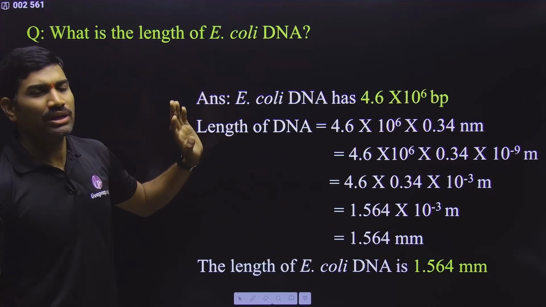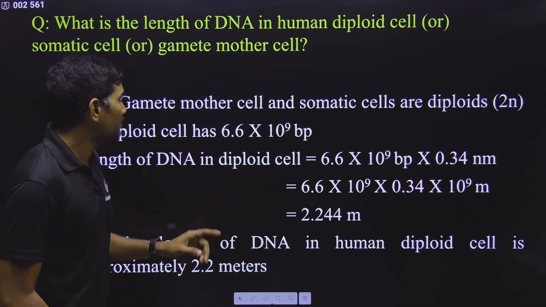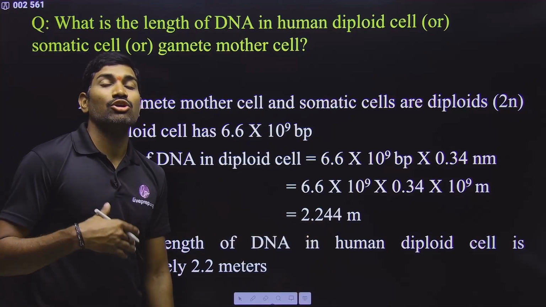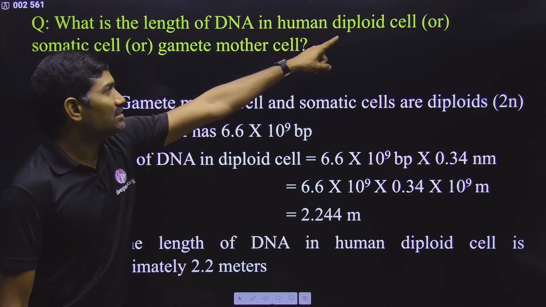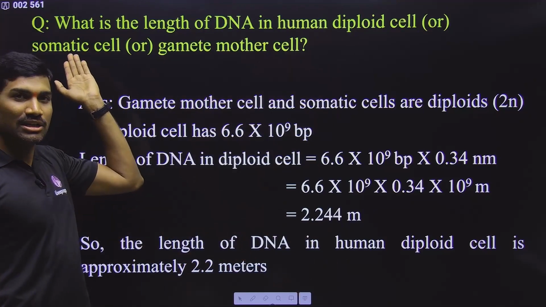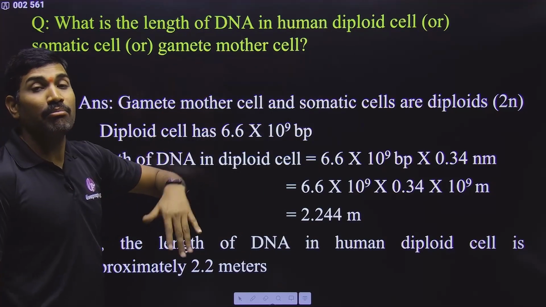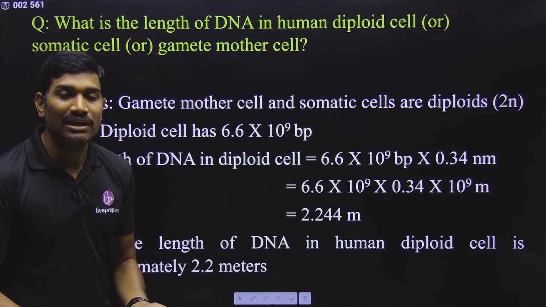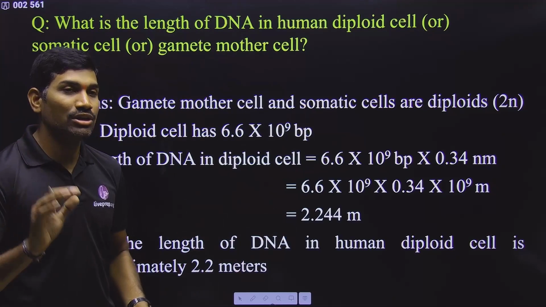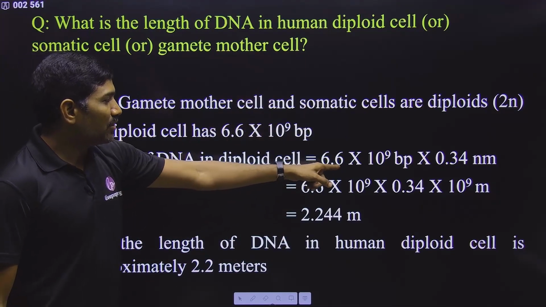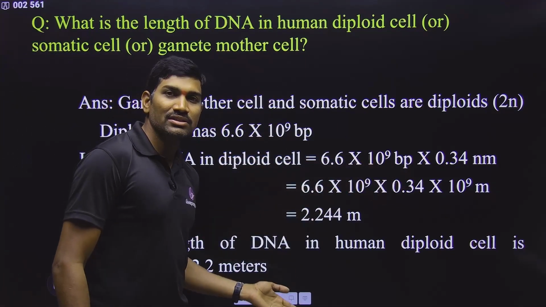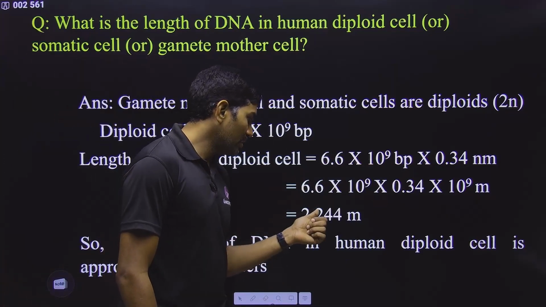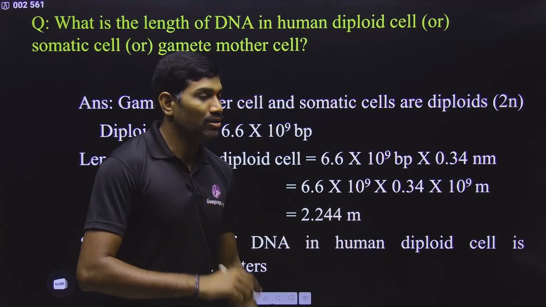Now we will talk about the prokaryote. But before this, there is one more question. Now understand this. For the human diploid cell, this is the value. Suppose they are asking about the human haploid cell. Diploid cell means they can directly ask diploid cell, or they may ask that it is a somatic cell, or they may ask gamete mother cell. Gamete mother cell is a diploid cell. This is the value. Suppose they are asking about the gamete directly, sperm cell or ovum. Then what will you write? It will be 3.3 into 10 to the power 9 base pair. So exactly half of this. So for the haploid, what will be the answer? It is 1.1 meter, or if you want exact, 1.122 meter. Remember that value also.